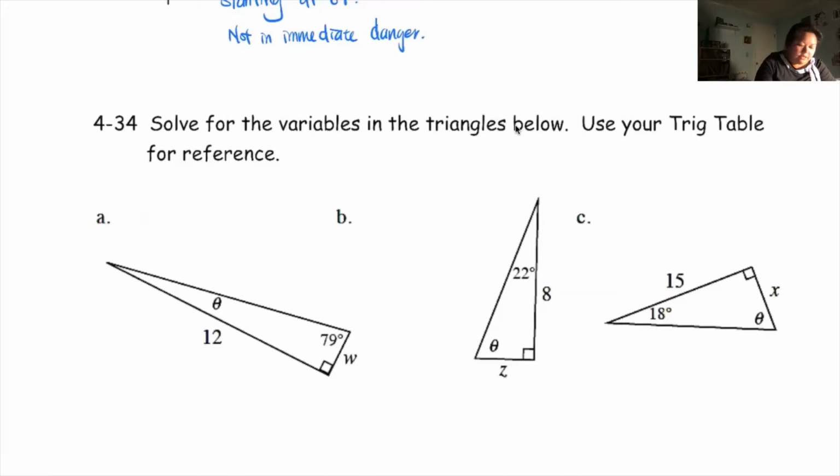Let's see. First thing we're solving for, I'm going to solve for the angle, this theta right here. Well, if I know that a triangle adds up to 180, then I have 90, I have 79. So in this case, if I subtract 90 and subtract 79 from 180, I will get 11 degrees. All right, 11 degrees. Okay, so now because you have two angles, you can look at this in two different ways.